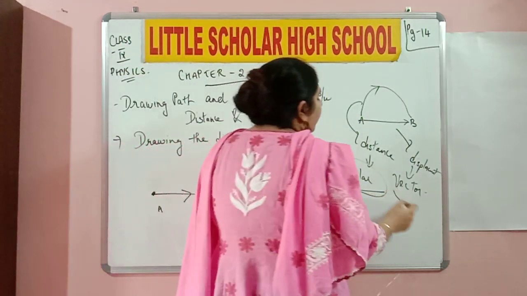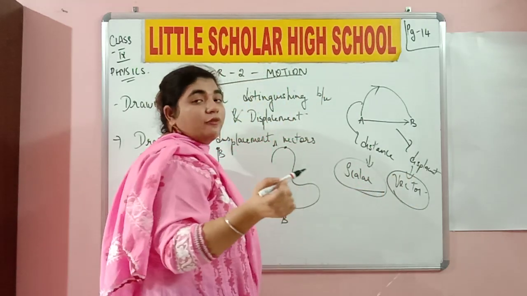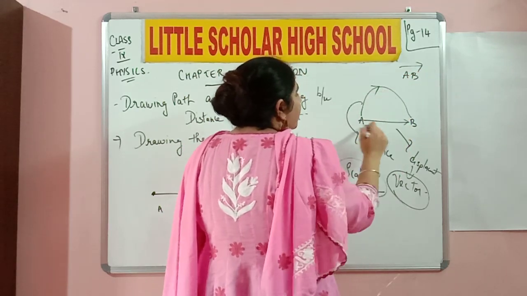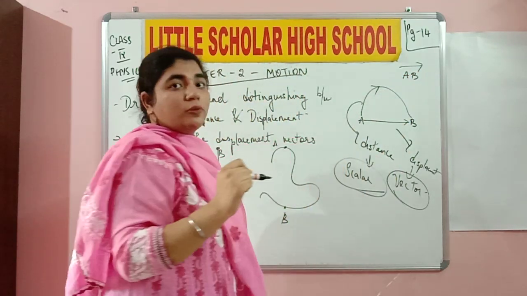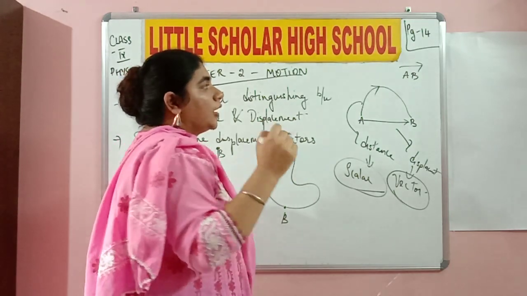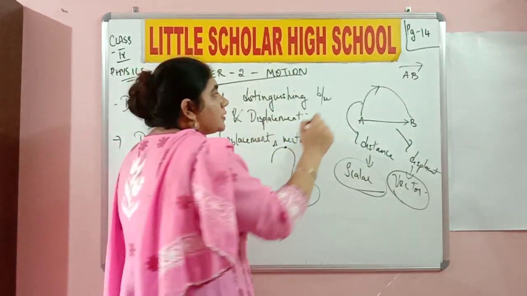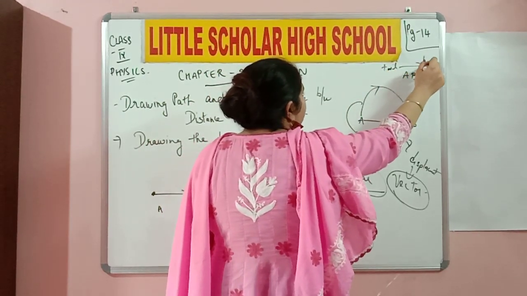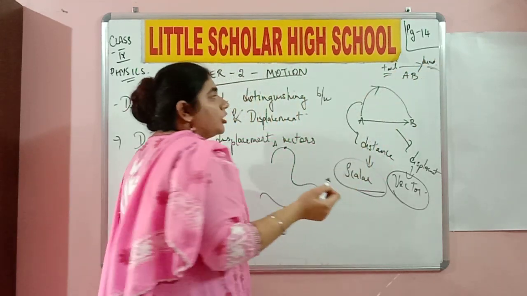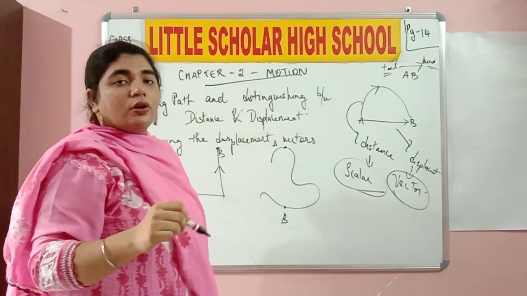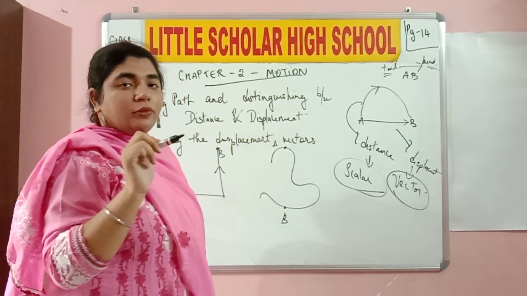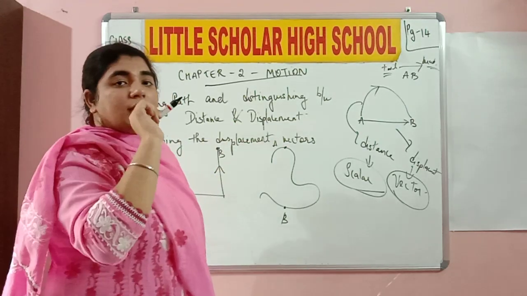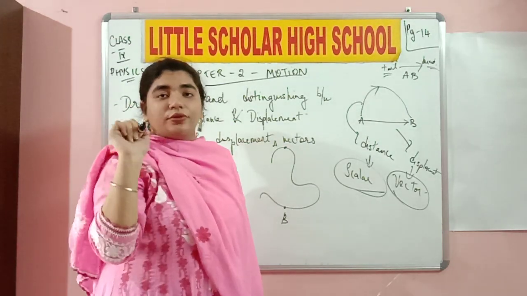What is a vector? Vectors are physical quantities which have both magnitude and direction, and they are represented with an arrow mark. For example, AB is a vector over here because it is showing me displacement. So I'm going to write AB and overhead put an arrow mark. This end of the arrow mark is called the tail and this end is called the head. To represent any vector, you use an arrow mark. You write the name from the starting point to the end point, and overhead you put an arrow mark, thus the line signifies the magnitude and the arrow signifies that it is going in a certain direction.